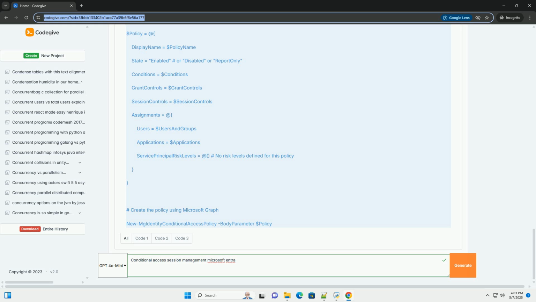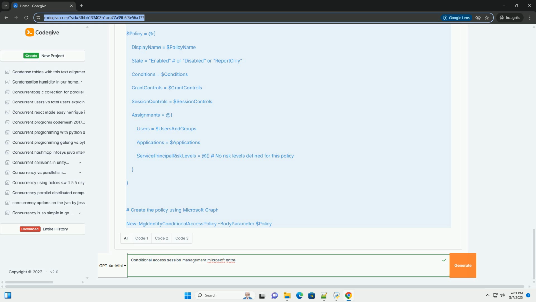Considerations. Requires application support. Not all apps are compatible. Limited control compared to MCAS-based session controls. Relies heavily on the application's security implementation.